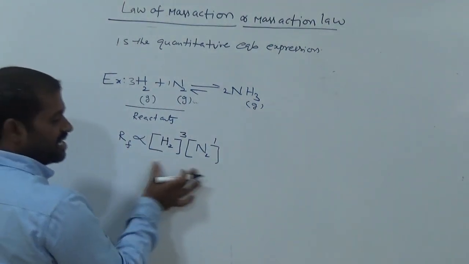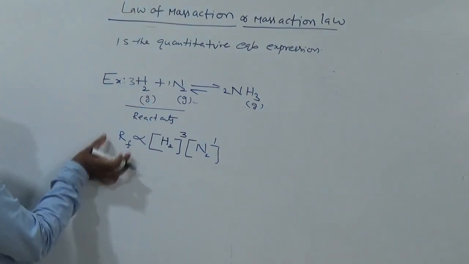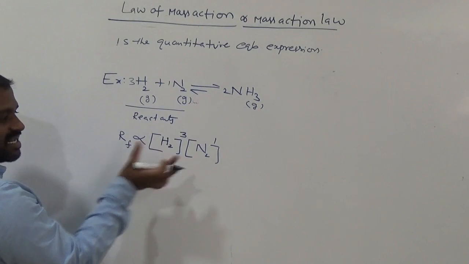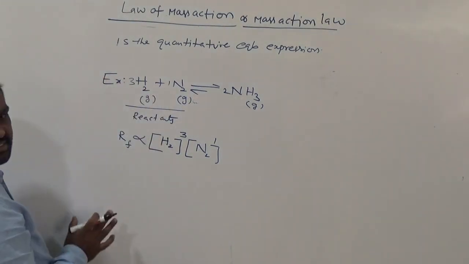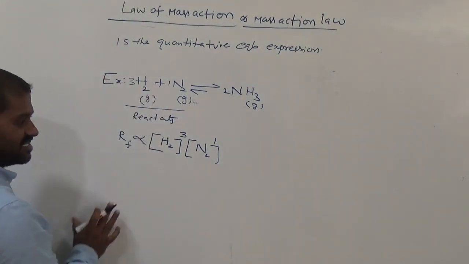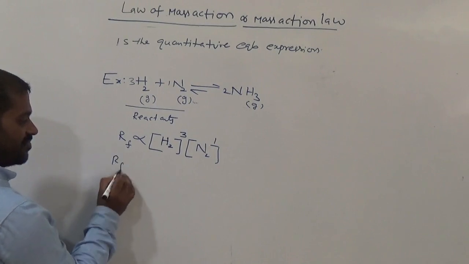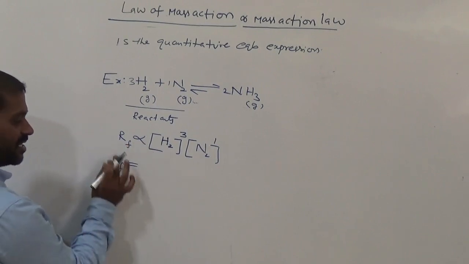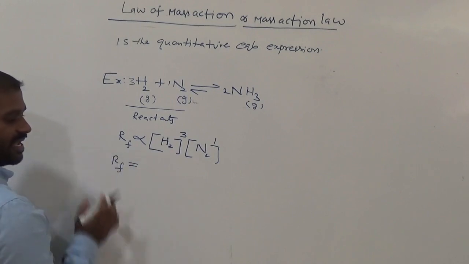So now these are the reactants, so rate of reaction is directly proportional to the molar concentration of reactants. So now from this, Rf is equal to the rate of forward reaction, or speed of forward reaction.